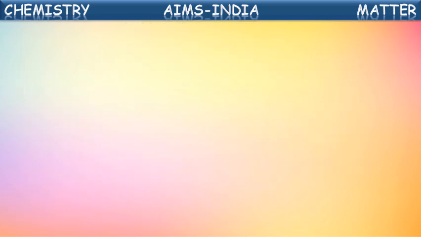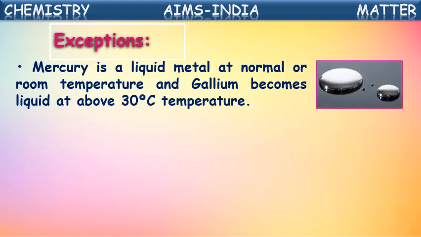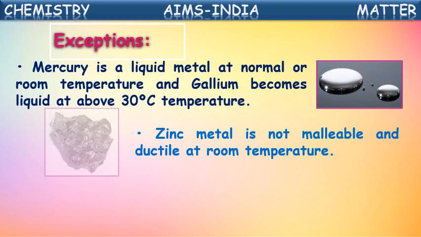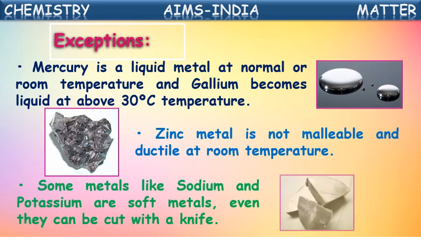But listen students, here also we have some exceptions. Most of the metals are solids, I said. But mercury is a metal, and it is liquid at room temperature.